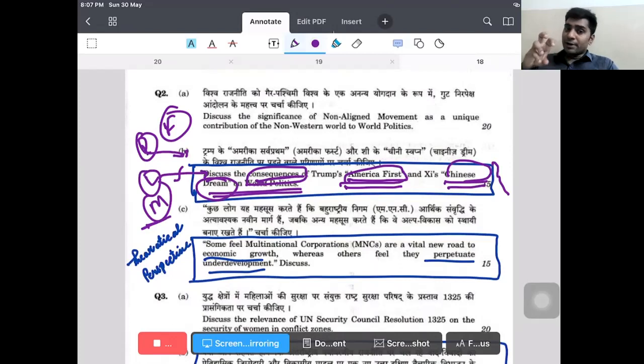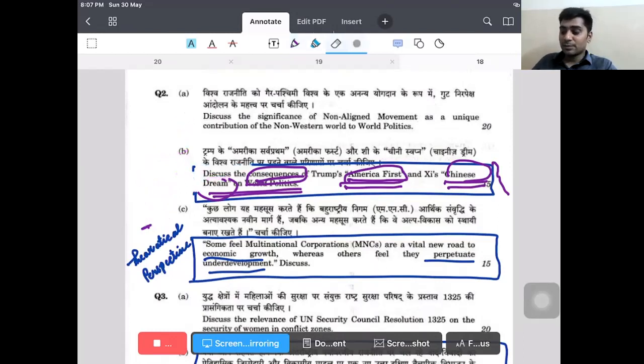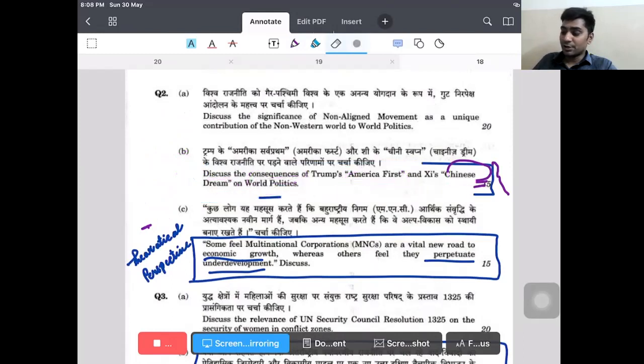Right, this is how you can write. Discuss the consequences. The consequences you cannot write just by studying the books. You have to analyze from the perspective of the thinkers, from the perspective of theory. That is what my point is.